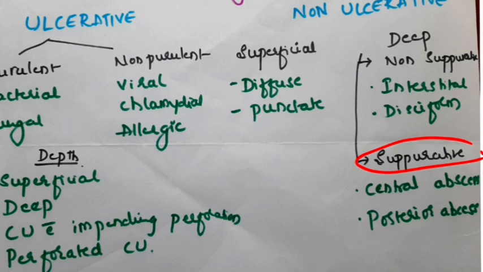So this is about the morphological type of classification, where depending upon the morphology or how the ulcer is looking, the classification is done. So this was a very short video just to get the overview of all the words which are used frequently when you are describing the keratitis, as well as the classification of keratitis.